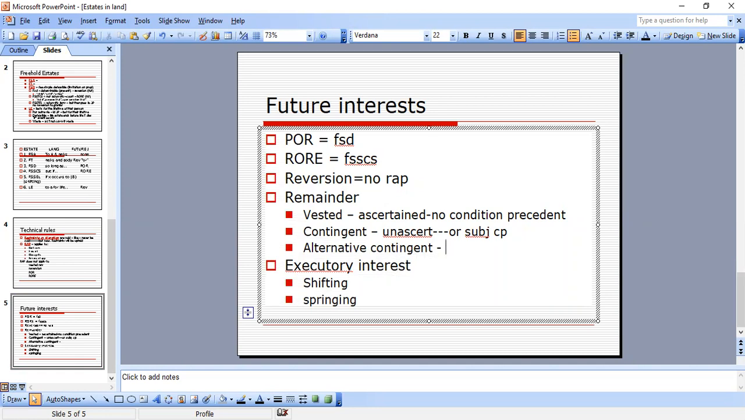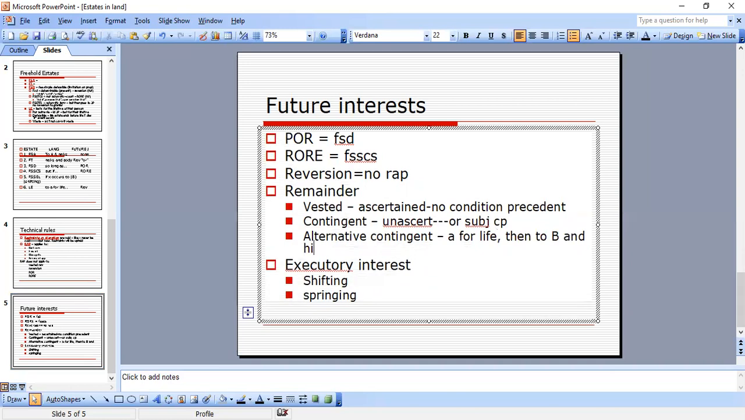Example of this is to A for life, then to B and his heirs if B marries C, there's our if, B marries C, okay? Otherwise it's going to D. That's the long one. That's an alternative. Obviously, we're making an alternative suggestion here. We're going to give it to D if that doesn't happen.